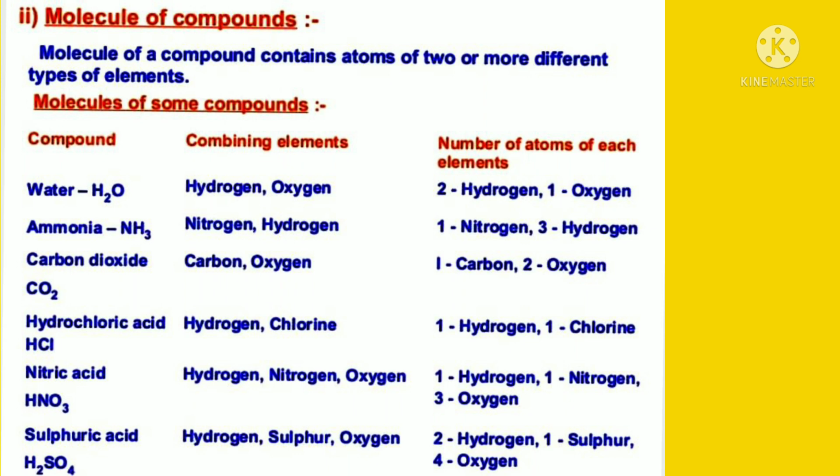So, 1 hydrogen, 1 nitrogen, 3 oxygen. Sulfuric acid, H2SO4. Hydrogen, sulfur, oxygen. So, number of atoms of each element: 2 hydrogen atoms, 1 sulfur atom, and 4 oxygen atoms.